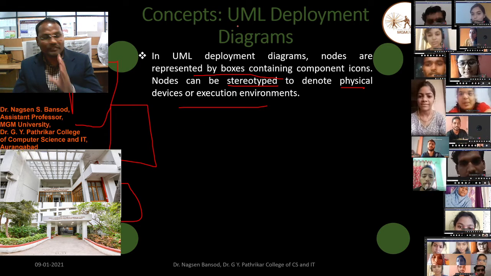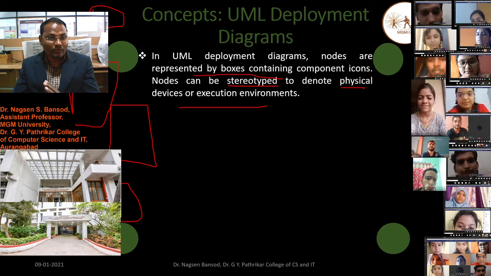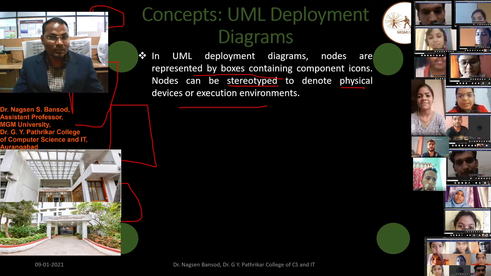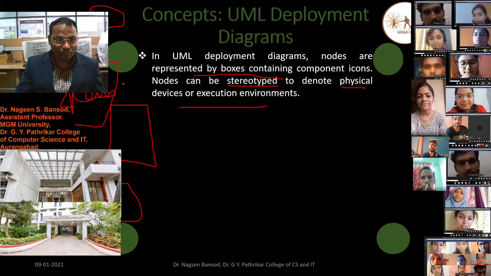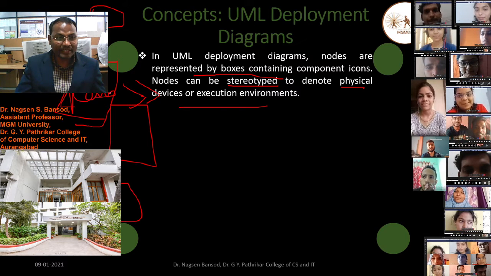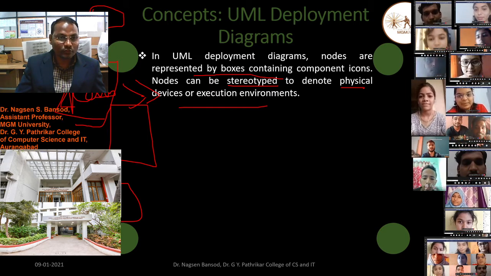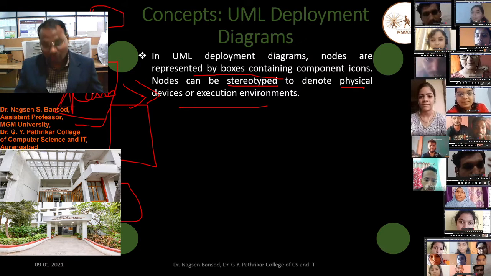Now you see this camera is connected there. Suppose this camera is connected to this computer, then this computer should be in a stereotype, because this is the execution node. This camera will execute here and show the output.